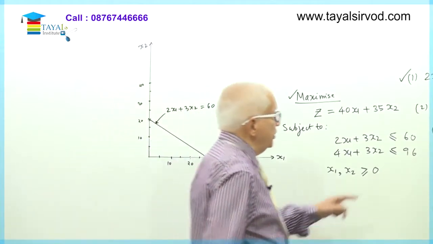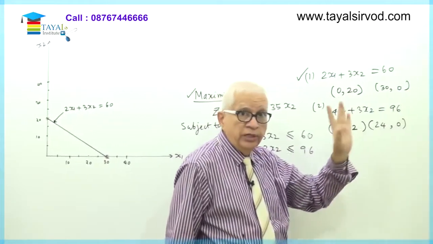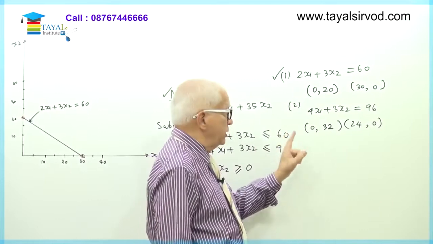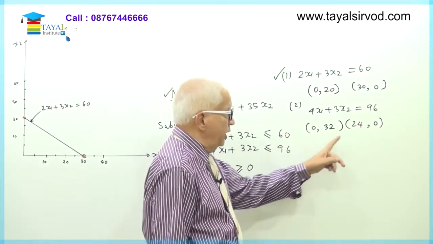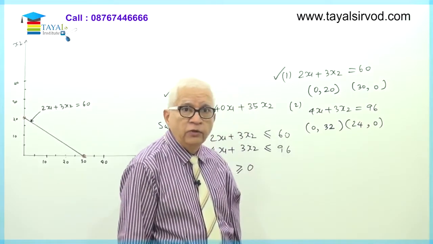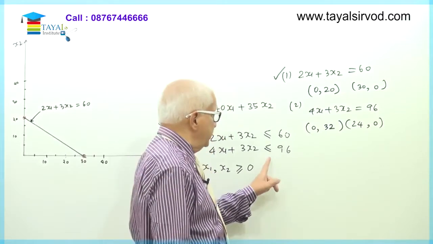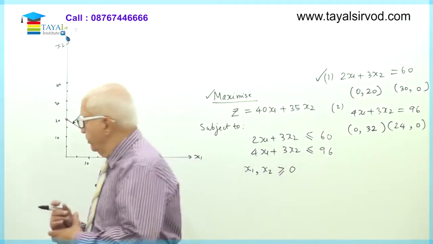So similar to the first straight line, we will now draw the second straight line. The equation of the second straight line is here, which says 4x1 plus 3x2 equal to 96. 2 points on this straight line have already been obtained. The points are (0, 32) and (24, 0). So same procedure, I will plot this point, I will plot this point, and then we will join them. That will give me the second straight line, which will represent the second constraint of the second raw material. Okay, so I will do that now.